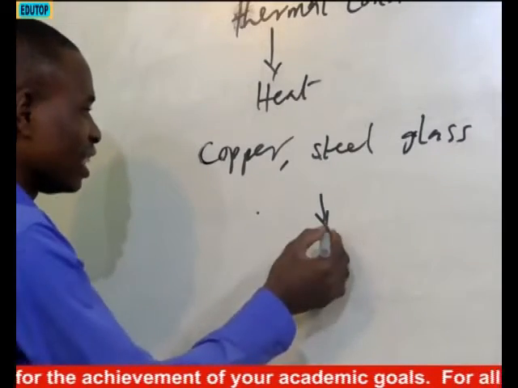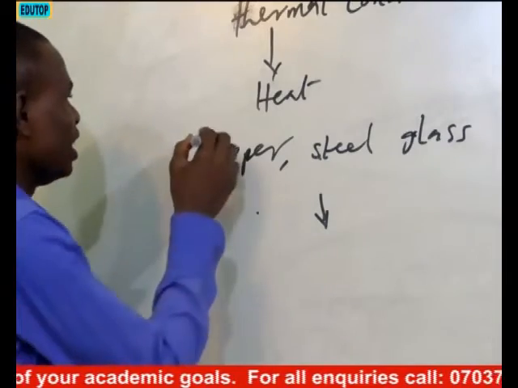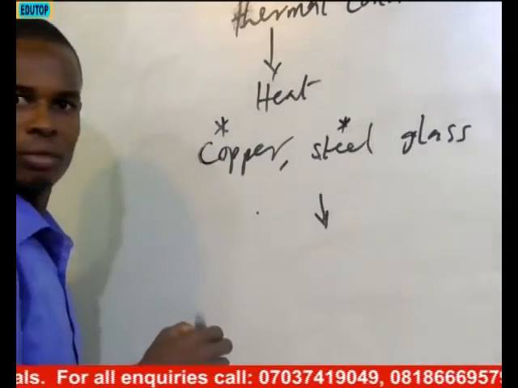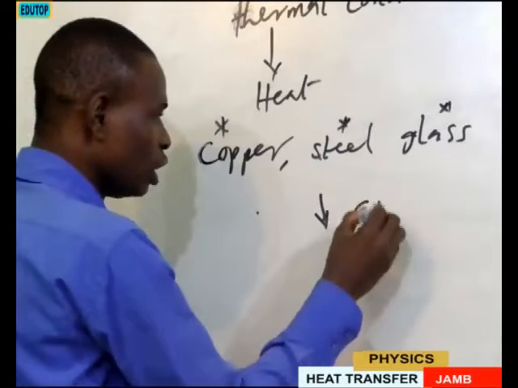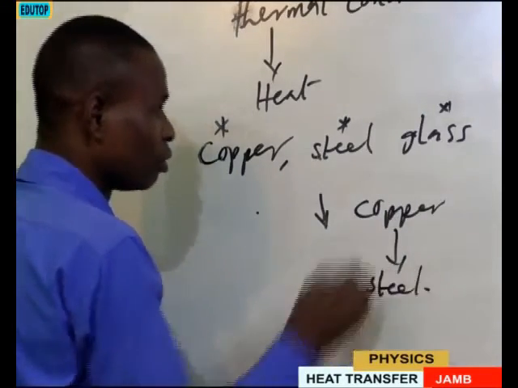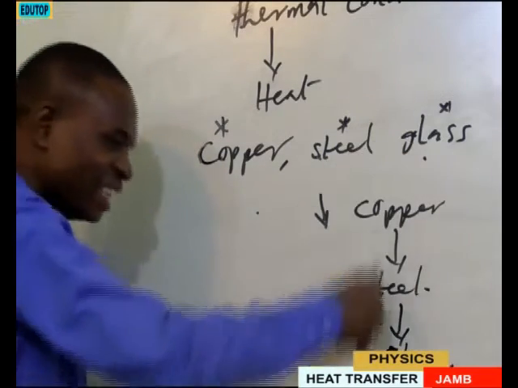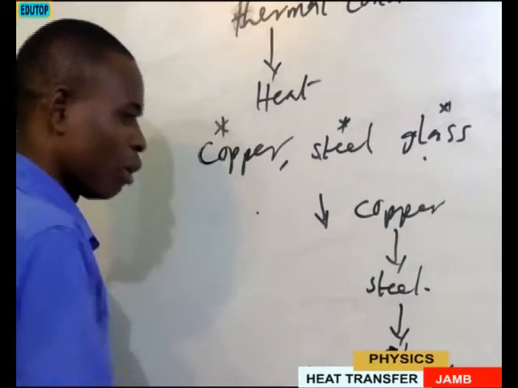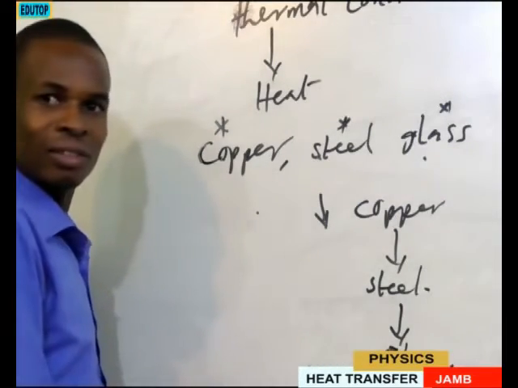So if you have to take it in a descending order, copper will conduct heat most, followed by steel, followed by glass. That is, if you have to have it, you go to the copper, followed by steel, followed by glass, in a descending order. In fact, glass is a poor conductor of heat, because this is not a metal.